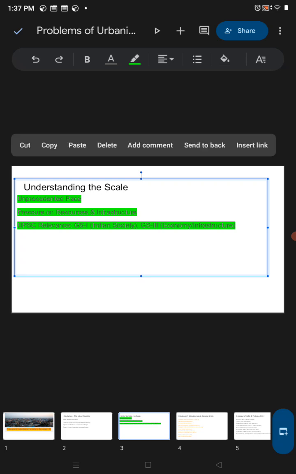As we talk, it is related to GS1, Indian society, and GS Paper 3, economy and infrastructure.